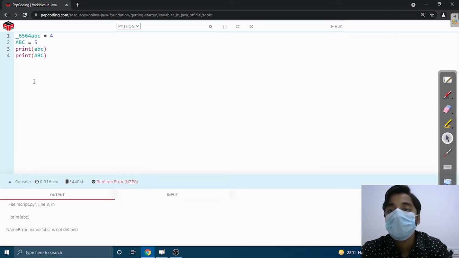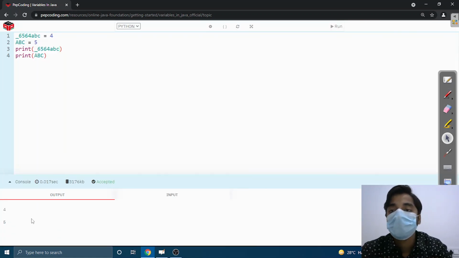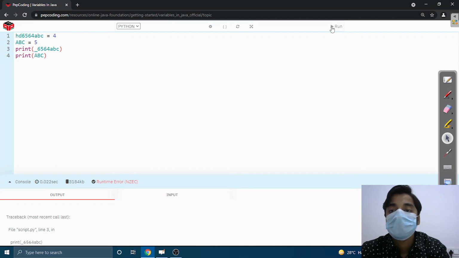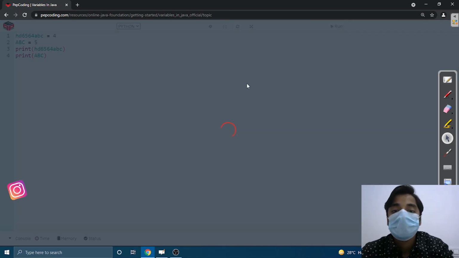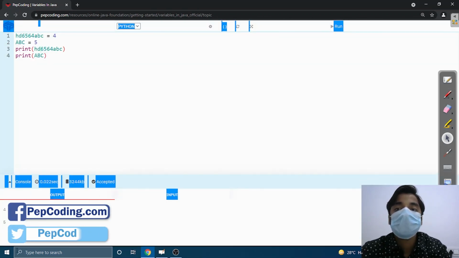This is not giving the error. I need to print this. Here, this is not giving any error. We are writing numbers in the variable, but we are writing them after an underscore. Here we can also write any character. So we can see there is no error.